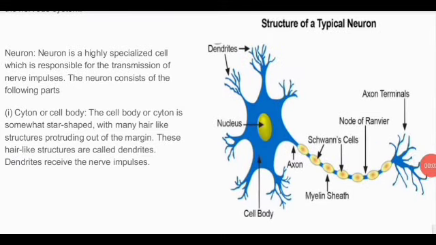The cell body or cyton is a star-shaped structure which has many hair-like structures produced at the margin, that is, at each and every corner. These hair-like structures are known as dendron and dendrite. That is just the difference of singular and plural. Clear, students? Dendrites receive the nerve impulses.